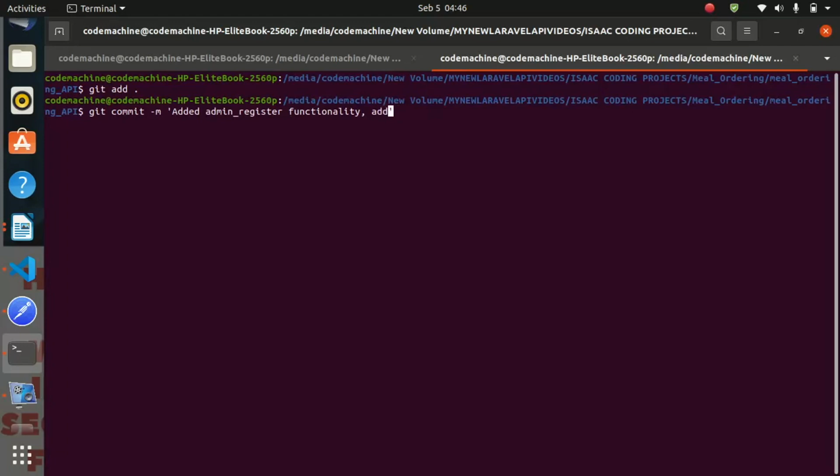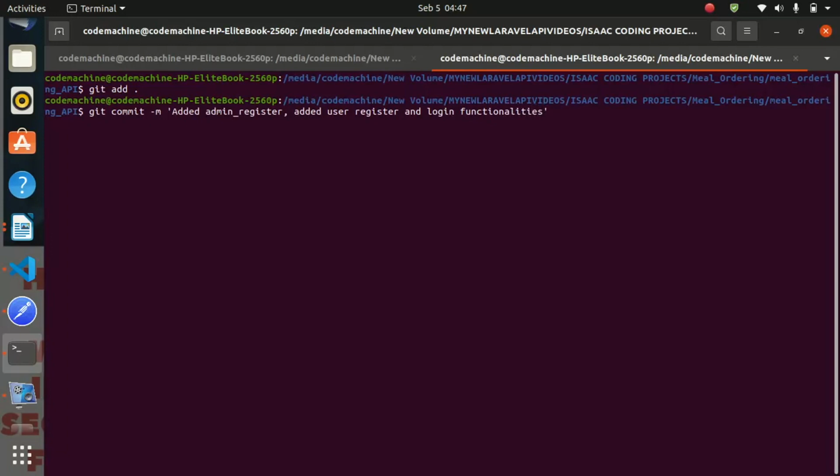So let us say: added admin register, added user register and login functionalities.